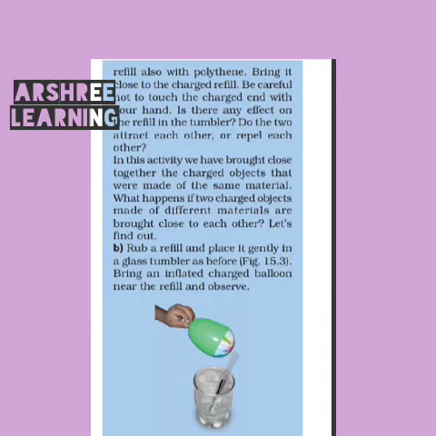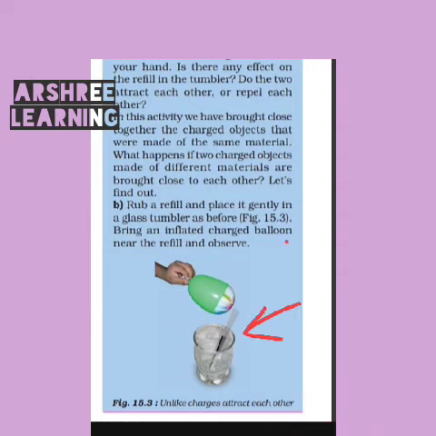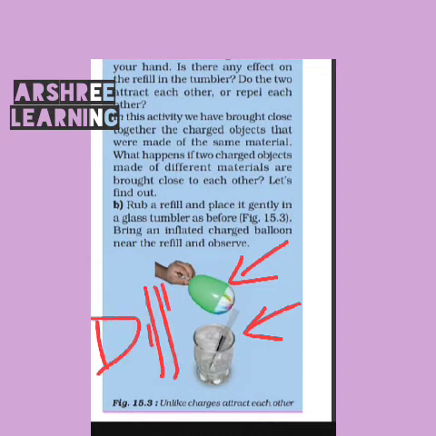In B part, a balloon has been shown. A balloon is rubbed with wool and a refill is kept in the jar. This refill has been rubbed with polythene and the balloon has been rubbed with wool. Now both are different. Since both the objects are of different material, they will acquire different charge.